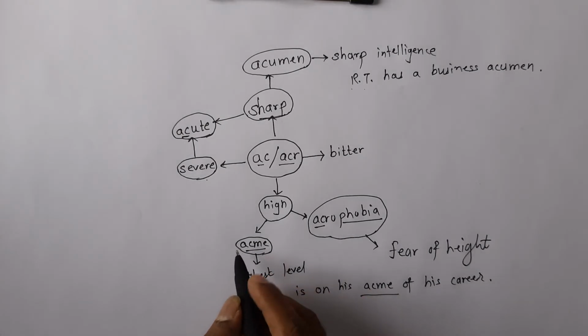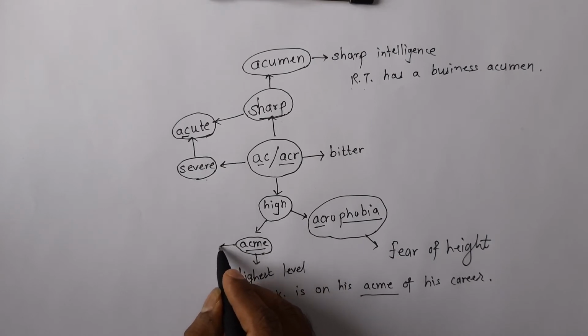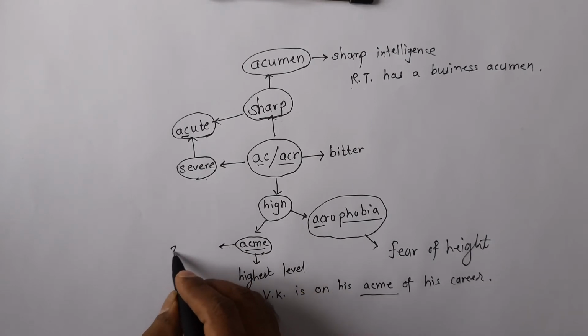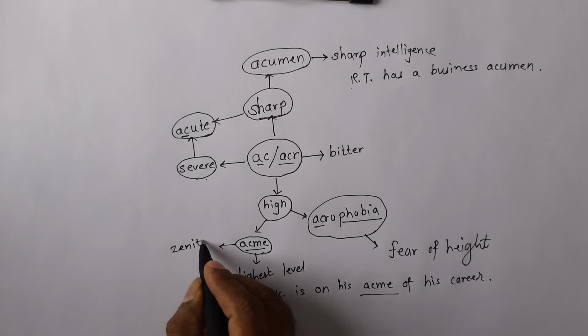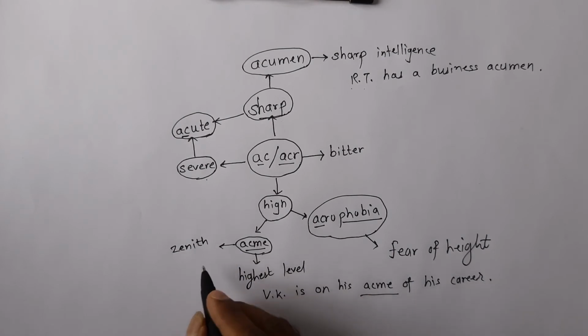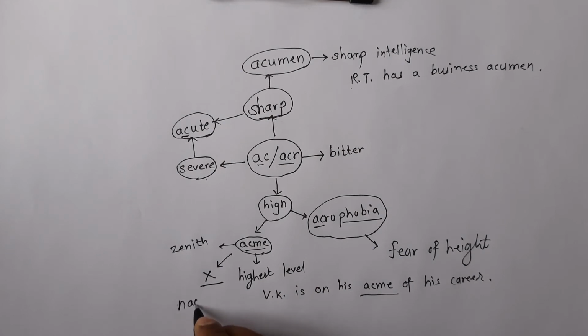So that is the meaning of this acme. There are some words which are synonymous with this. One is zenith. Zenith means highest point. And I'll give you a word which is opposite to it. So whenever I cross, it means opposite. So opposite to acme is nadir. Nadir means lowest level. Okay, right.